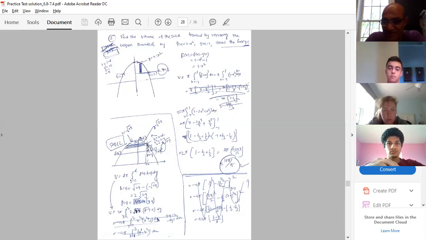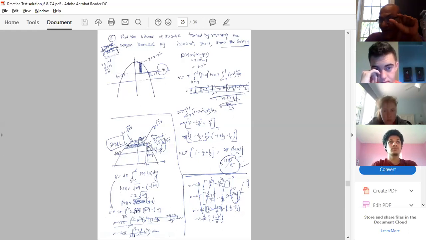Or let me repeat. Axis of revolution, just like the previous example, the distance from the center of the strip to either the x or y axis, usually we consider as y or x. Here it is y, horizontal strip, y, from the center of the strip to the x-axis.